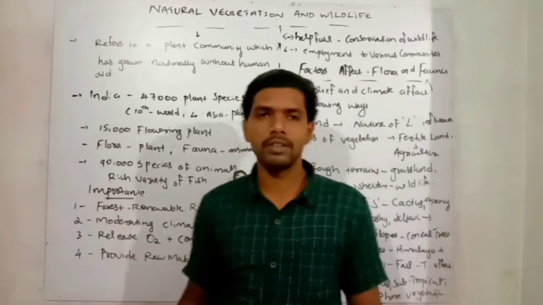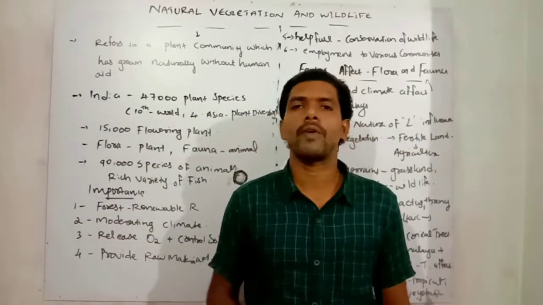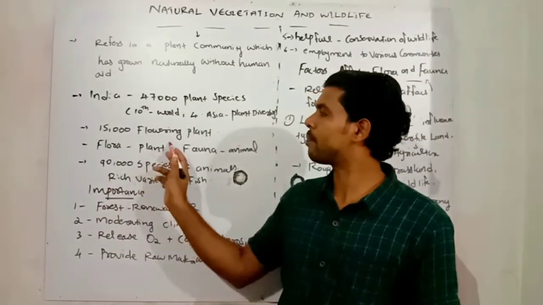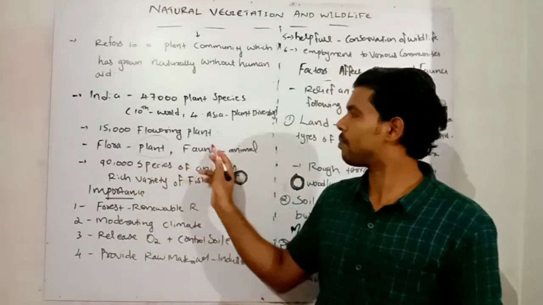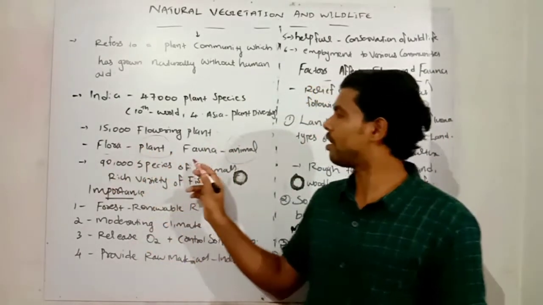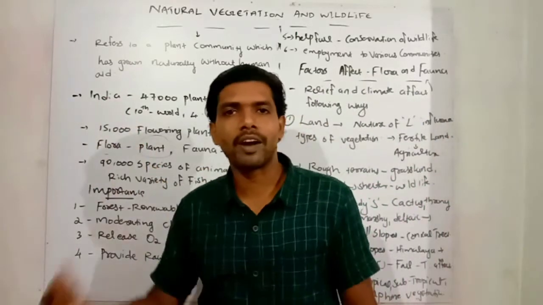And here, India is a rich country for flora and fauna, or natural vegetation. Flora and fauna, I think you know from your previous knowledge. Flora means a plant community, and fauna means the animal kingdom. The plant kingdom is commonly called flora, and fauna means the animal kingdom. So India is rich in natural vegetation.